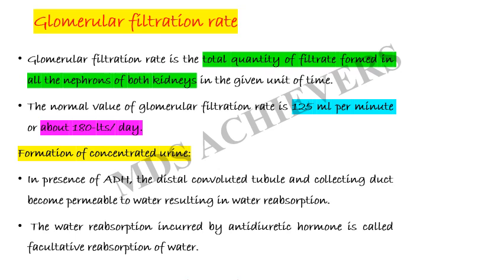The glomerular filtration rate is the total quantity of filtrate that is formed in all the nephrons in both the kidneys in a given unit of time. The normal value of the GFR is 125 ml per minute, or about 180 liters per day. Formation of concentrated urine occurs in the presence of ADH, that is antidiuretic hormone, in the distal convoluted tubule and collecting duct, which become permeable to water, resulting in reabsorption. That means water is being absorbed, so concentrated urine is formed.